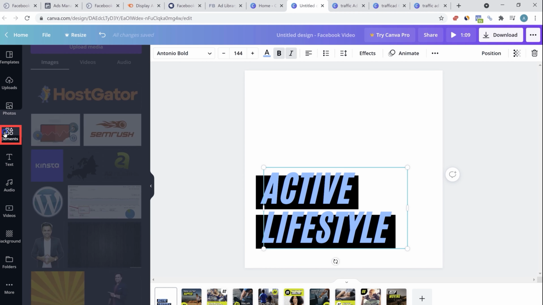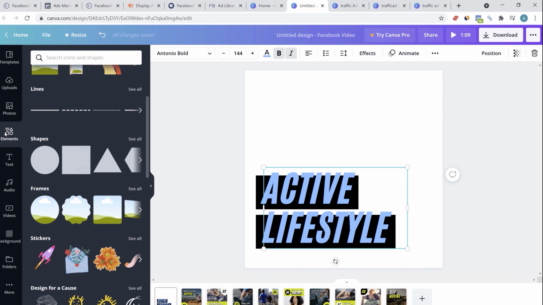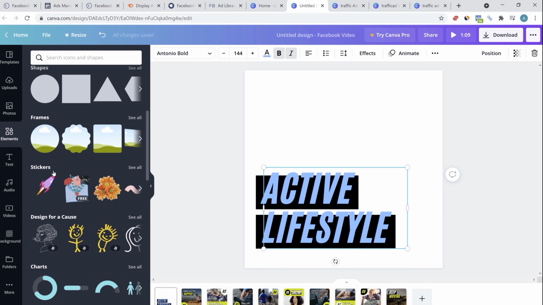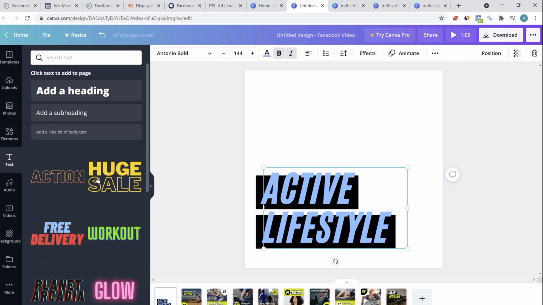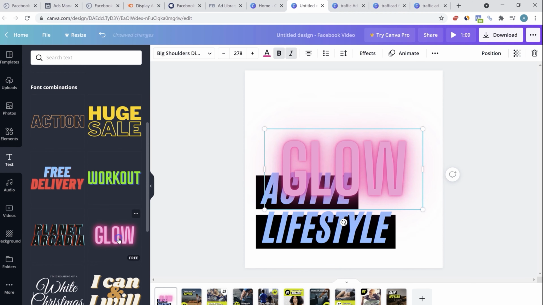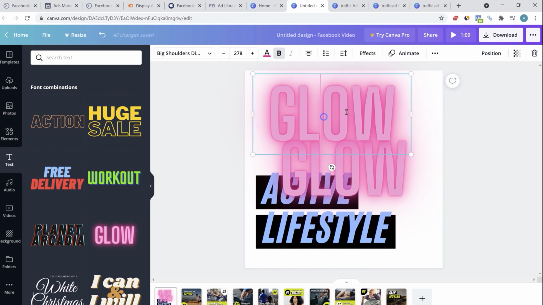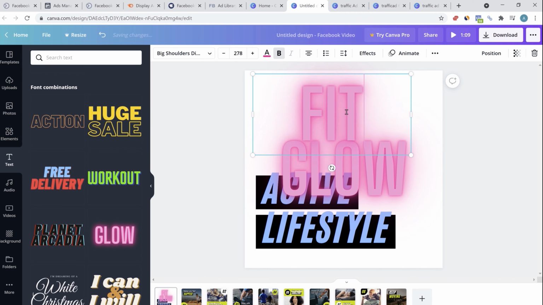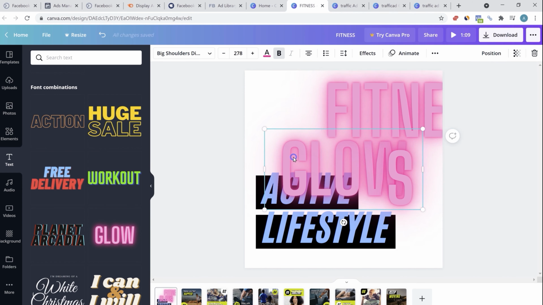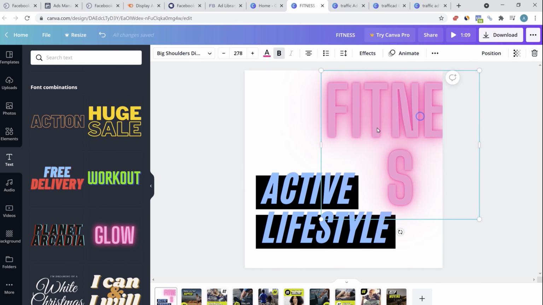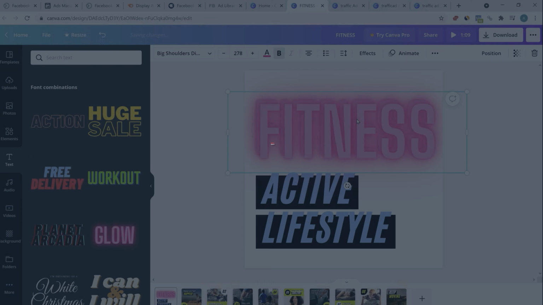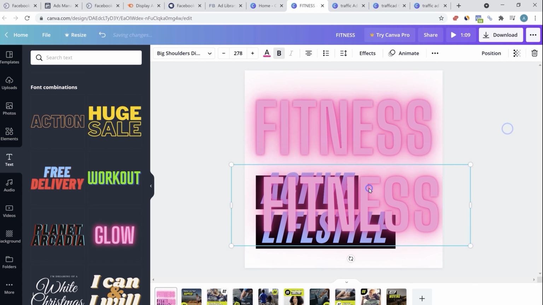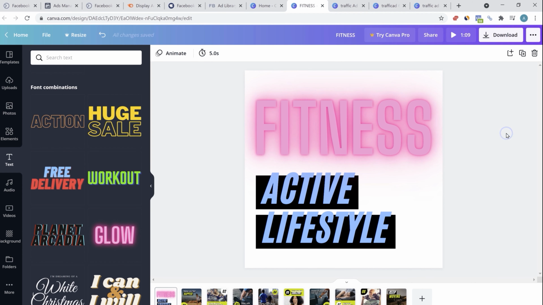You can also add different elements. So you can add different icons, lines, shapes, even stickers you can add. Some of the stickers are free, some are paid. Similarly, you can add different charts. You can add text. If you want to add different text to your video ad, you can do that. So if I want this particular text, then I can select here. I can write anything. If I don't like this, I'll delete it. Expand it. So it also offers the functions of copy paste. If you're using a keyboard, you can just Control C and Control V and it will create a copy. So Canva is highly versatile and you can do multiple things with Canva.